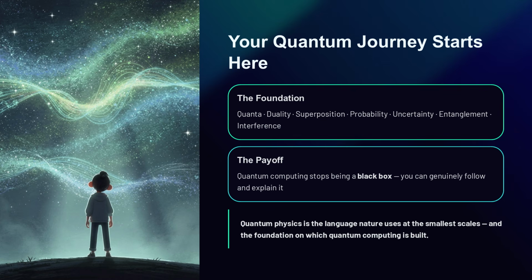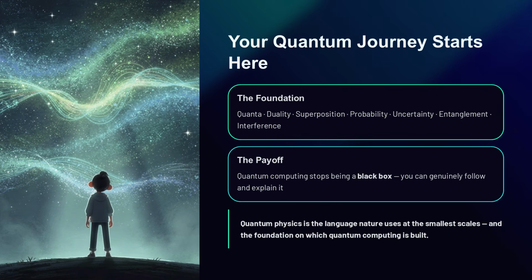This is the mindset you want to keep. Do not rush. Build your foundation properly. The deeper your understanding of quantum physics, the clearer your understanding of quantum computing will become. A strong understanding of quantum physics turns quantum computing from hype into something you can genuinely follow and explain.